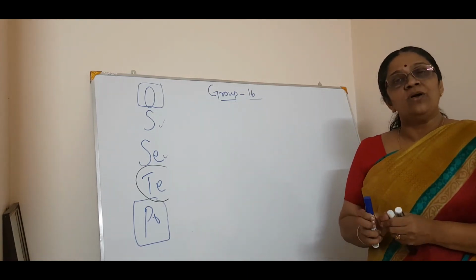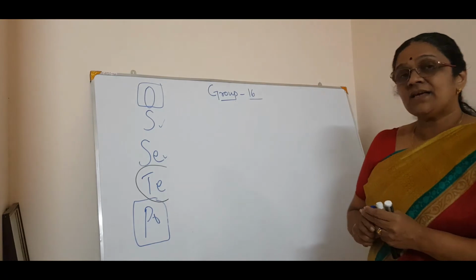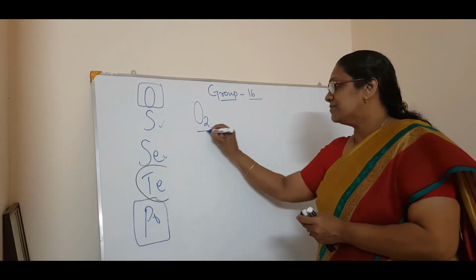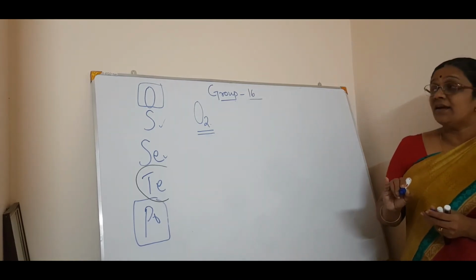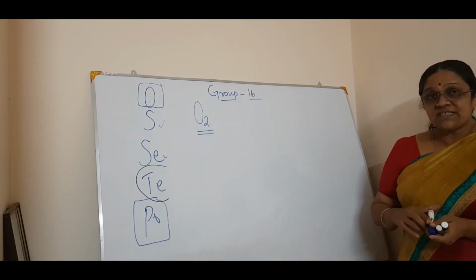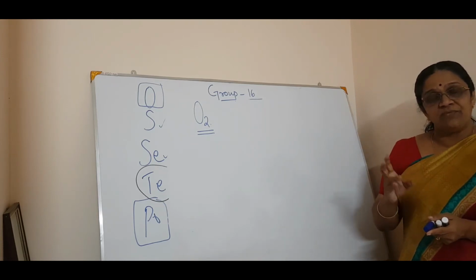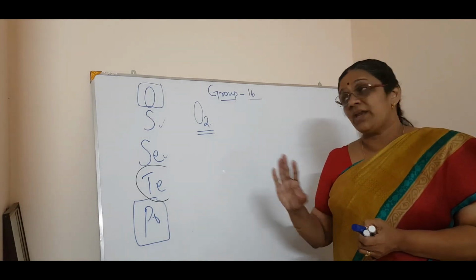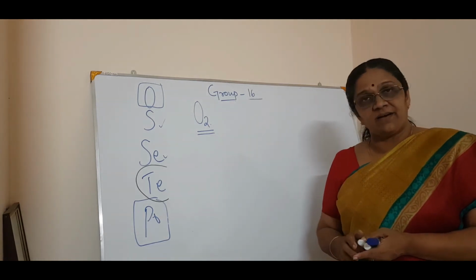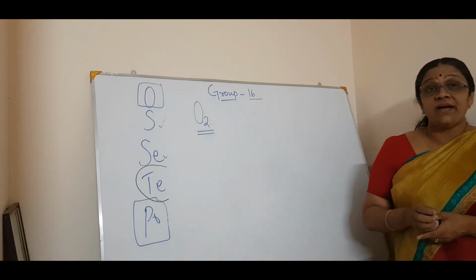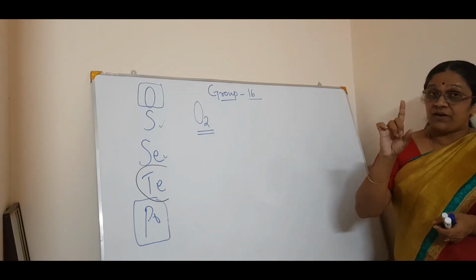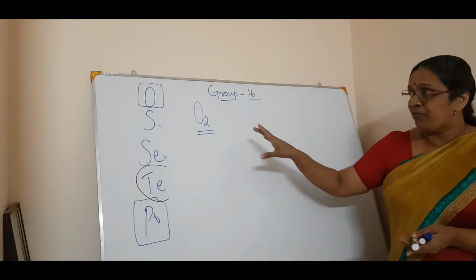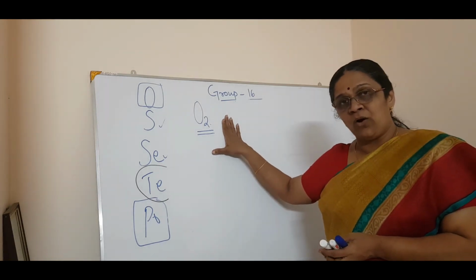Now we will move on to the specific element, that is our dioxygen, O2. Likewise, what we studied in nitrogen: just the preparation, the physical and chemical properties along with some uses. That's all. Okay, now we will see how oxygen is prepared. You know how we prepared nitrogen from the fractional distillation of air. You prepared nitrogen leaving behind oxygen, isn't it? So by that way also you can prepare oxygen.